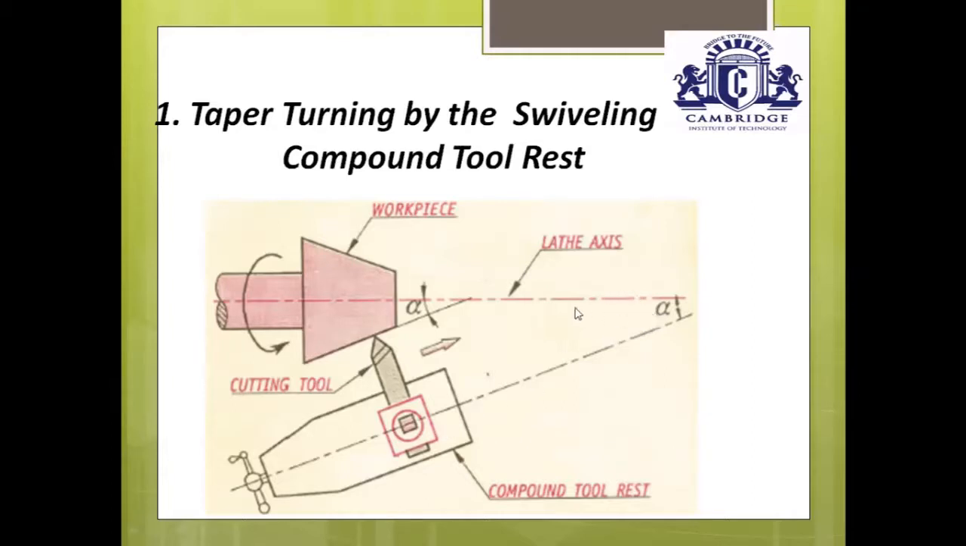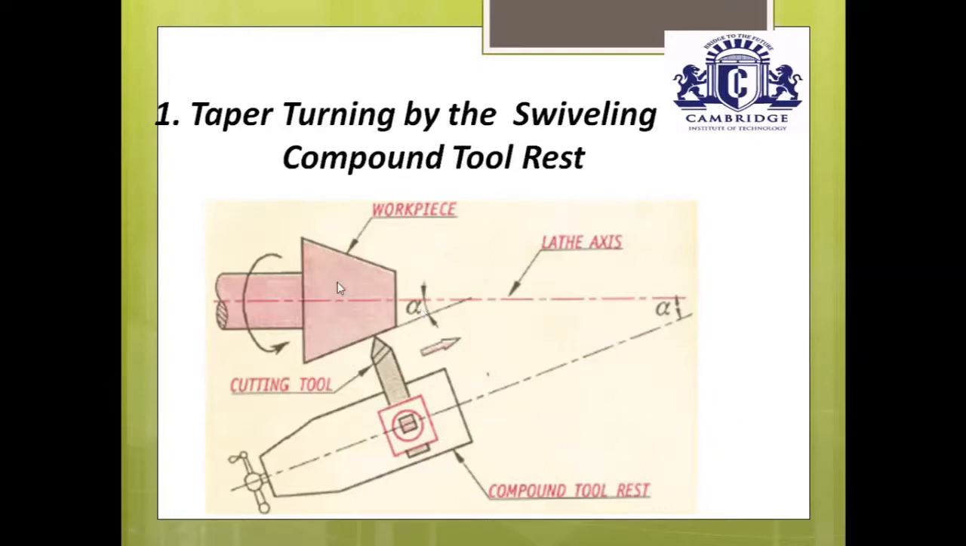If it is 30 degrees, rotate it by 30 degrees and lock this one. Lock the compound tool rest. Once you lock the compound tool rest, switch on the machine. Initially, this was a cylindrical shape. Once you switch on the machine, the cylindrical workpiece is continuously rotating as per the set RPM.